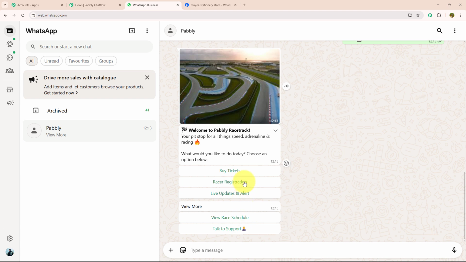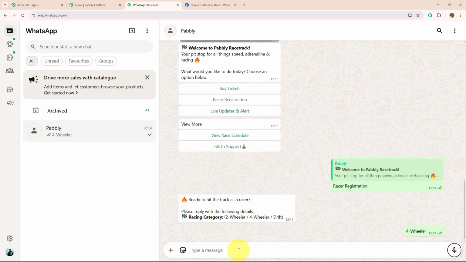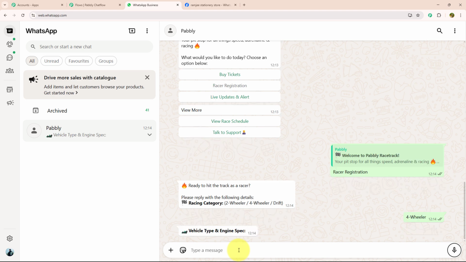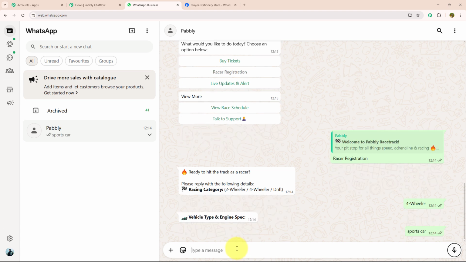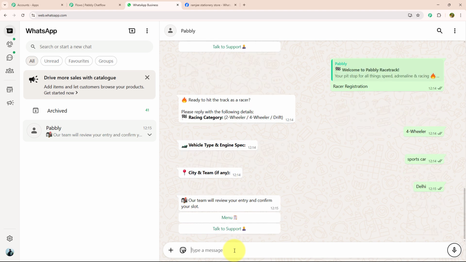This time, let's click on racer registration. To register, they want a few details like race category, four-wheeler. After giving the category, they want the vehicle type. I will enter the vehicle type. Now they want to know about city and team, if any. I will enter the city. As they got every single detail, they have sent me a confirmation message in which they say that our team will review your entry and confirm your slot. And with that also, they have provided me two action buttons, menu and talk to support.